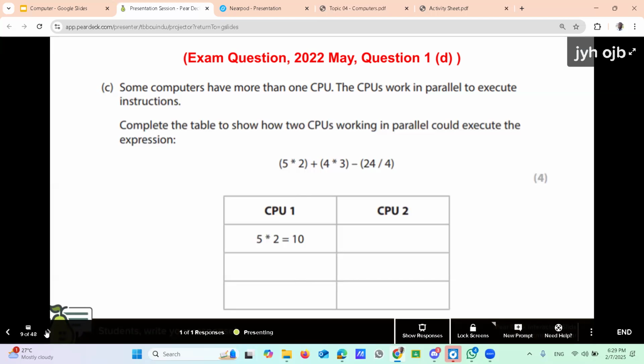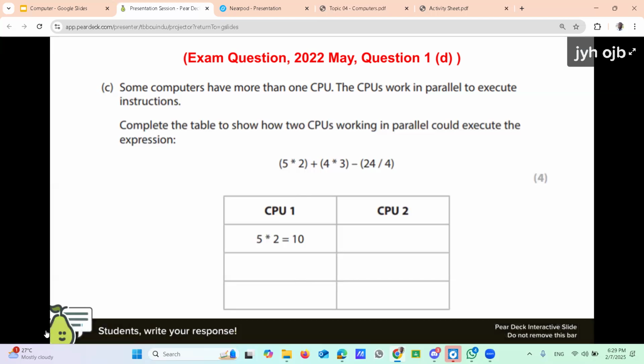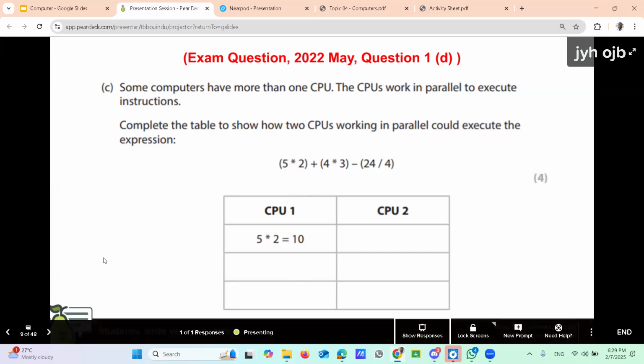Now tell me some feedback: am I fast, or is this speed okay? Can you understand what I'm saying? It's okay, the speed is clear. Okay, then move to the next slide.